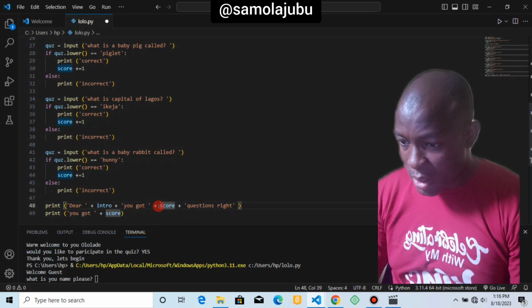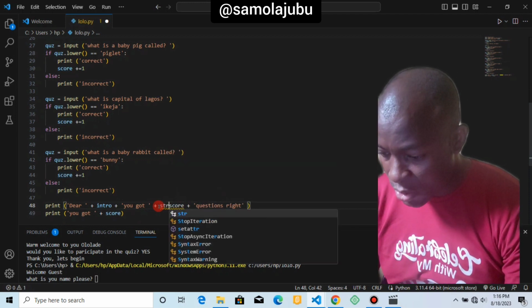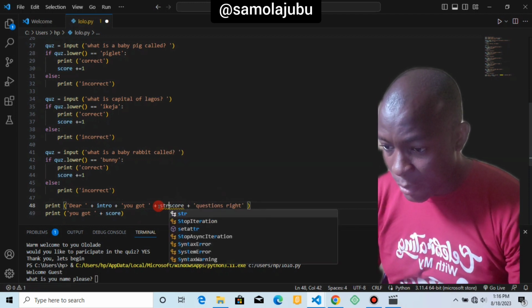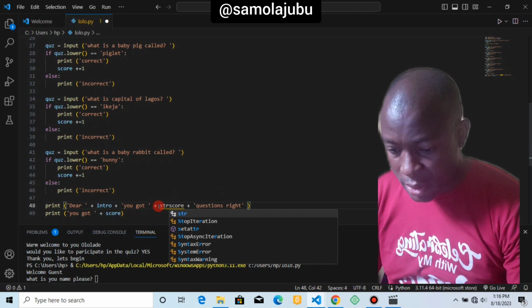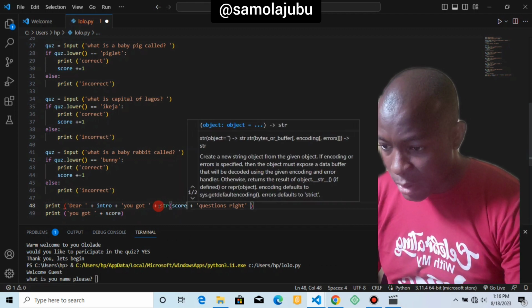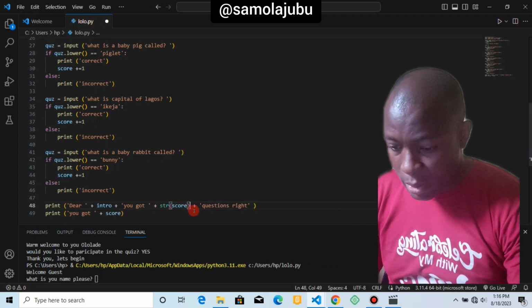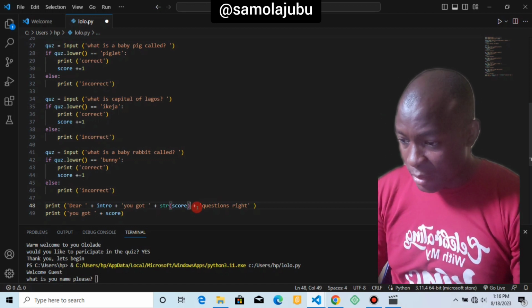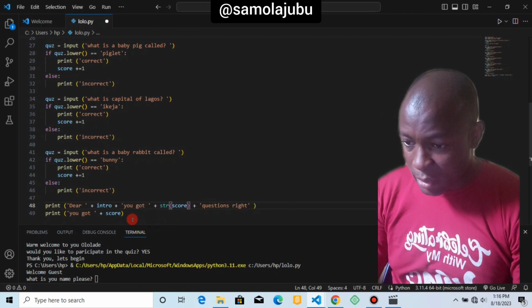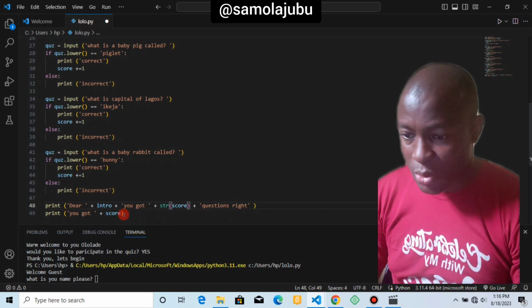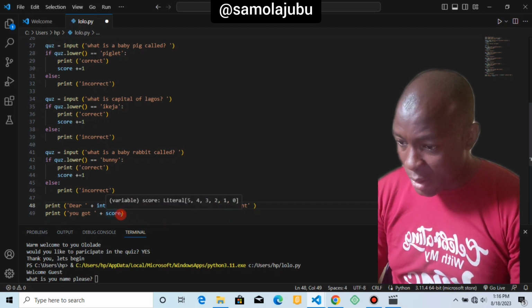So what we should do now is to convert this also to a string. We bracket it and bracket it so that we can have the right answer there. If not, it's going to give us an error. I should have even run it so that you see that it will give us an error, but let's save our head.